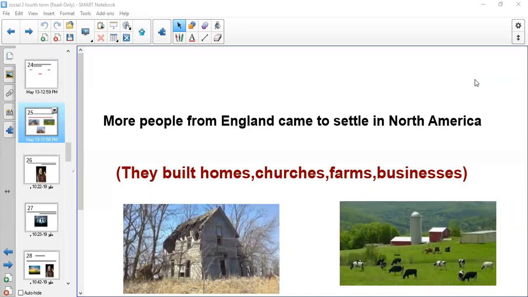Here in this lesson is telling you that more people from England came to settle in North America. A lot of families were coming from England to stay in North America. What did they do? They built homes, churches, farms, and they had their own business in North America.